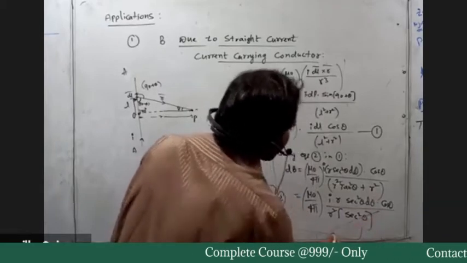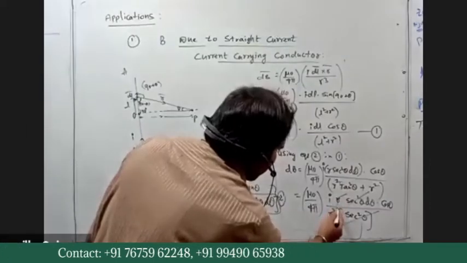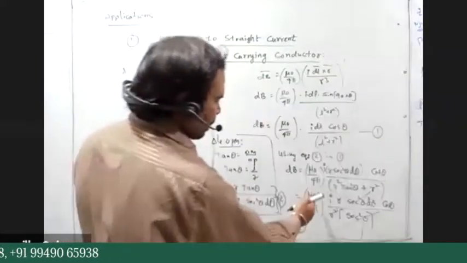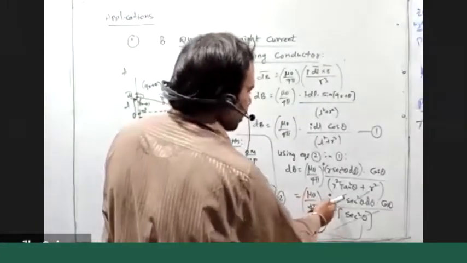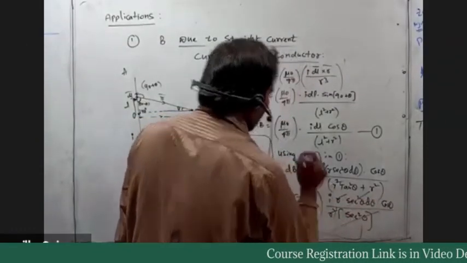So secant square theta cancels. Then R and R cancel. Remaining term is mu naught by 4 pi I cos theta d theta by R.